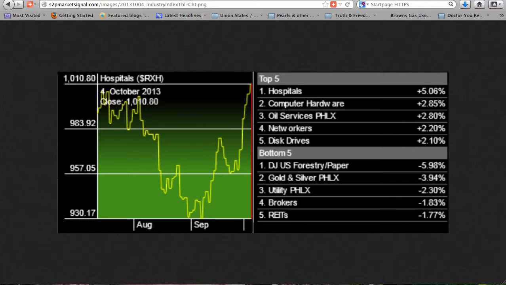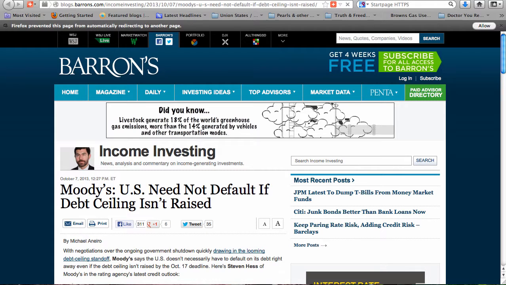Bearish, brokers remains in the bottom 5. Oil services remains in the top 5. S&P retail and internet have entered the bottom 5. Networkers has left the top 5.